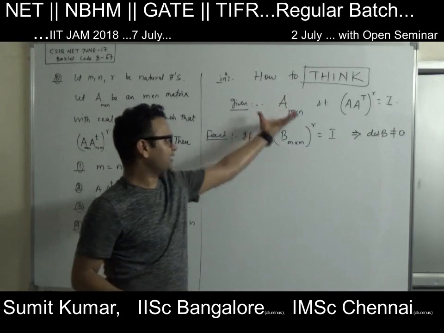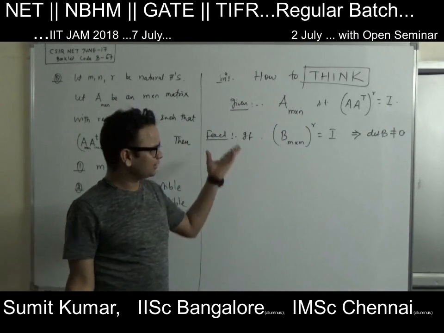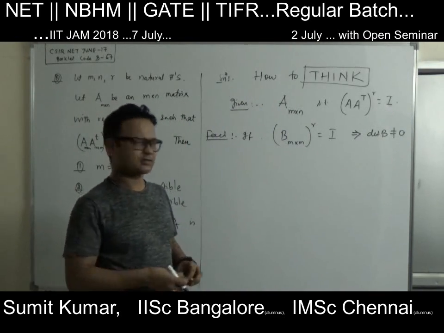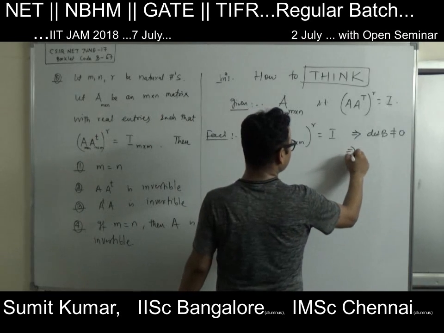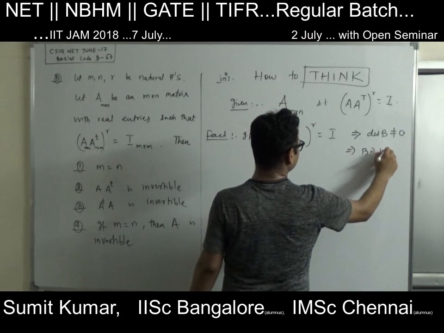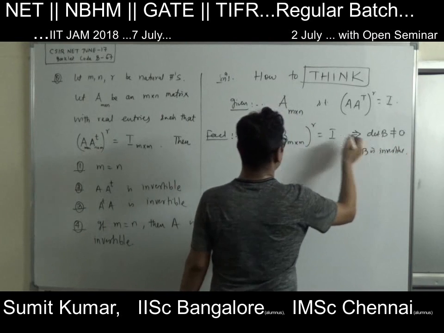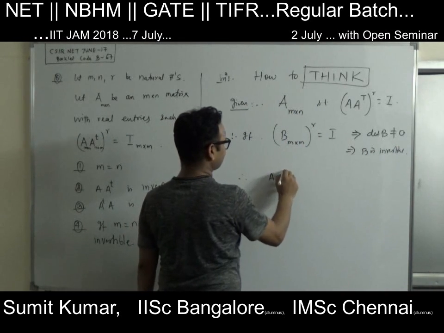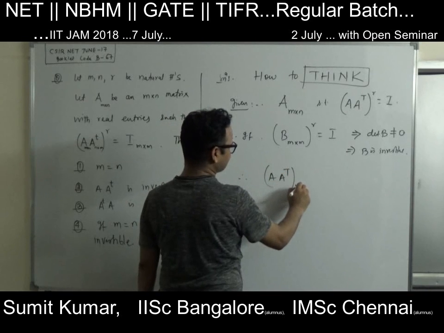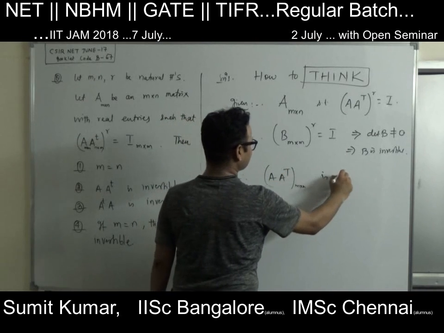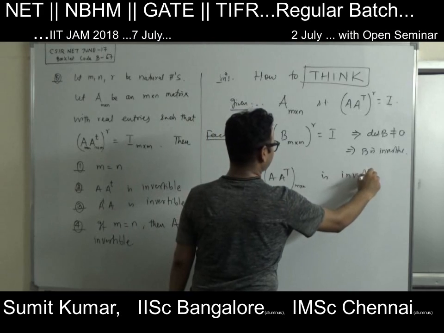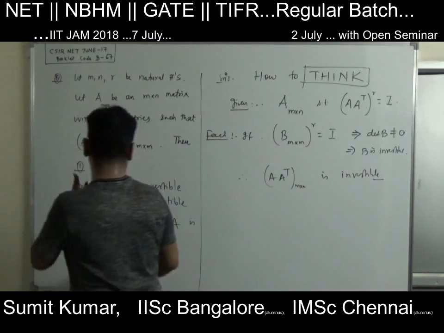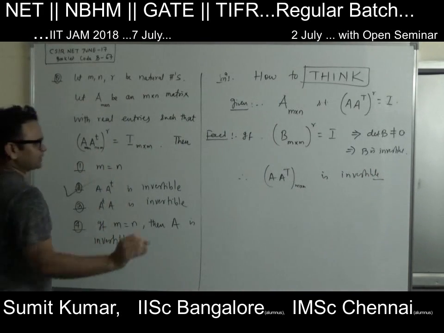Because if you take the determinant of B to the power r, it equals 1, so the determinant of B is not equal to 0. That implies B is invertible. So using this fact, A into A transpose, which is of size m cross m, is invertible. This matrix is invertible, right? So A into A transpose is invertible.